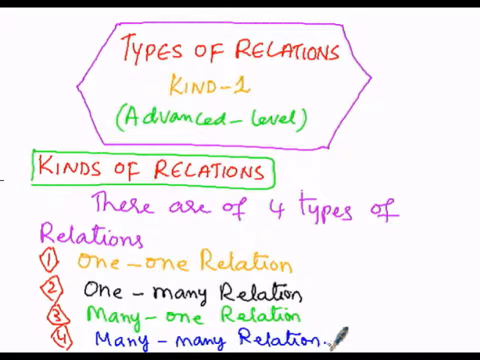So now let us discuss one after the other of all these 4 relations.